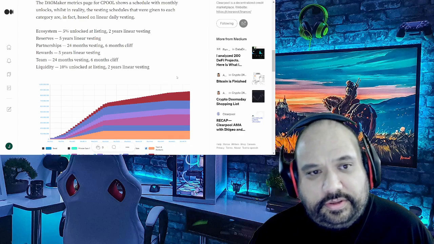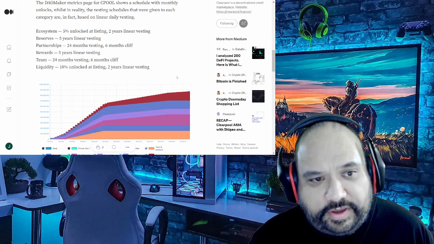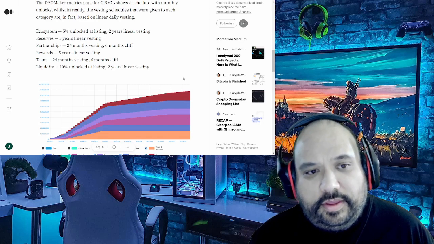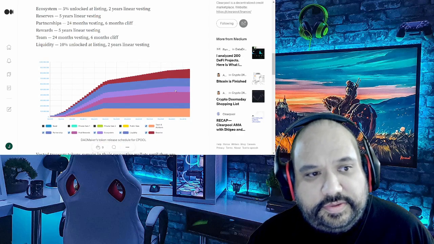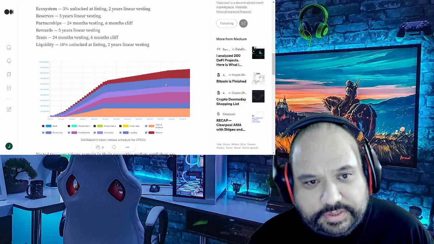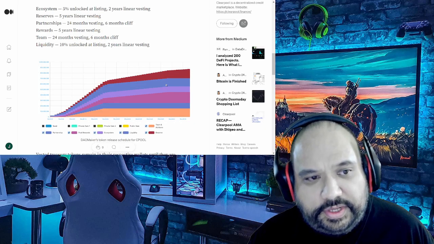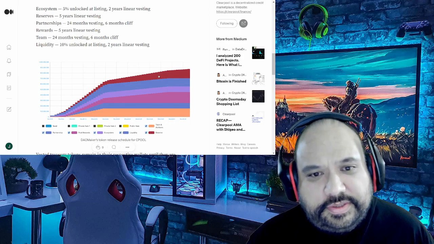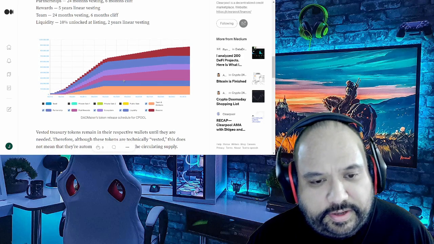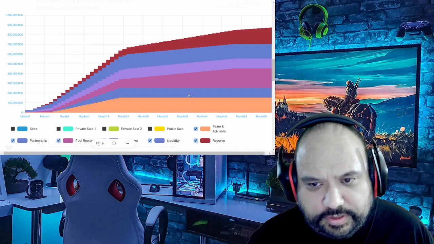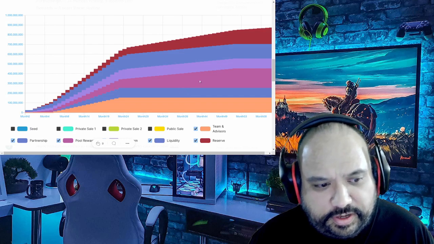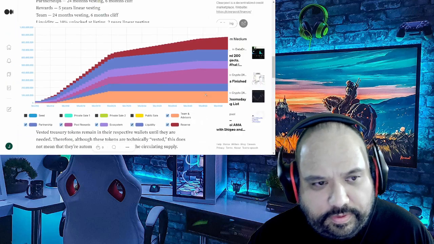The ecosystem: 5% unlocking at listing, 2 years linear vesting. Reserves: 5 years linear vesting, and so on. Like what you see right here, partnerships, 24 months of vesting, 5 months cliff. Rewards, 5 years linear vesting. As far as the team, 24 months vesting, 6 months cliff. And in regards to liquidity, 10% unlocked at listing, 2 years linear vesting. And then, of course, there's more of a breakdown. I'm going to go ahead and blow this up a little bit more for you guys, and you see that right here, broken down in a nice, well-organized graph.